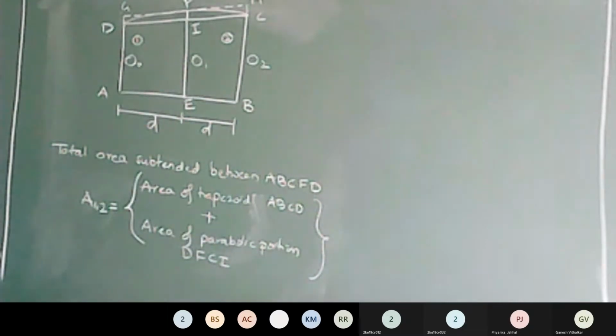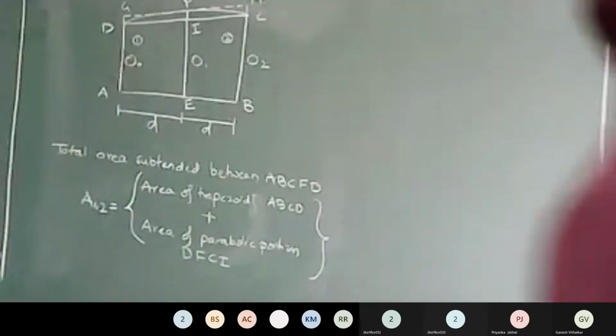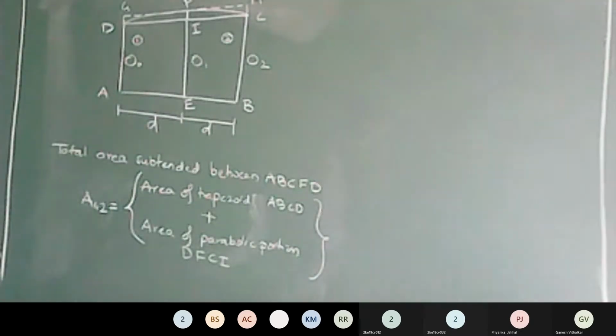So it's area of trapezoid plus area of the parabolic portion. Any difficulty in understanding this? No, sir. Okay, good.